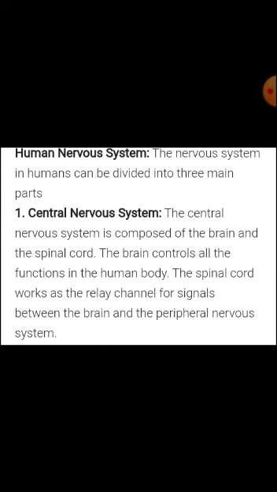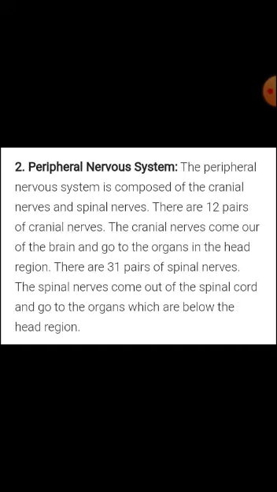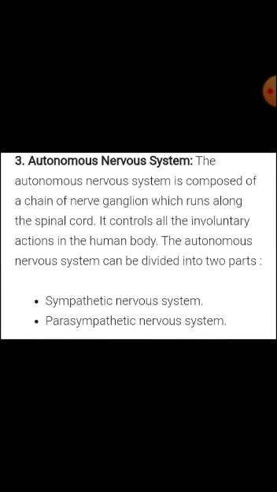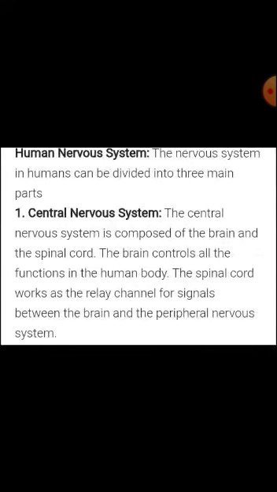The human nervous system can be divided into three main parts. First is the central nervous system, second is the peripheral nervous system, and third is the autonomic nervous system. The central nervous system is composed of the brain and the spinal cord. The brain controls all the functions in the human body. The spinal cord works as a relay channel for signals between the brain and the peripheral nervous system.